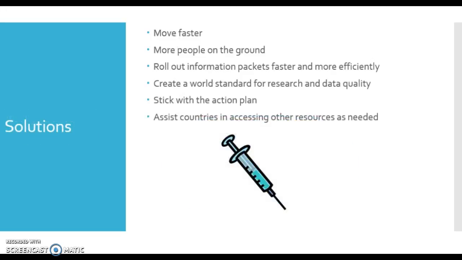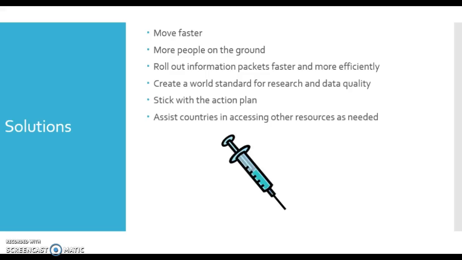Solutions. There is an action plan in place. The World Health Organization, the World Organization for Animal Health, and the United Nations Food and Agriculture Organization have all banded together to create an action plan. I believe we need to roll this out and move faster. We need more people on the ground. We need to get those information packets out faster and more efficiently.